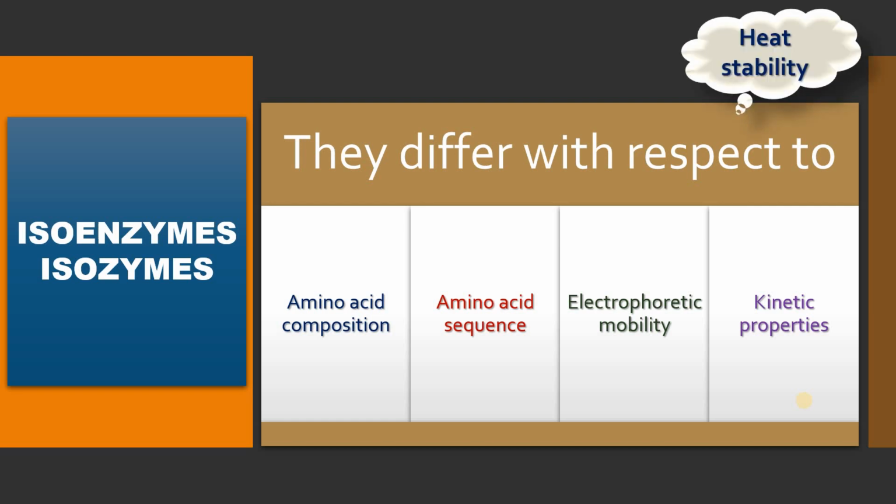And because their amino acid composition and sequence are different, their heat stability is different. That means the ability to denature these enzymes may be at different temperature levels. So again we can use this property for some of the isoenzymes, especially alkaline phosphatase. And not only are kinetic properties different, these enzymes have their own inhibitors, or they can be inhibited by different inhibitors.